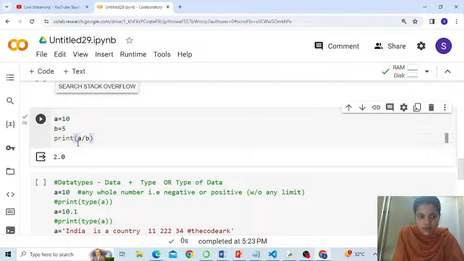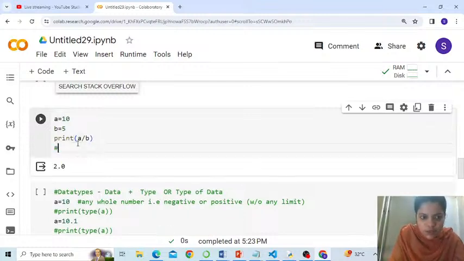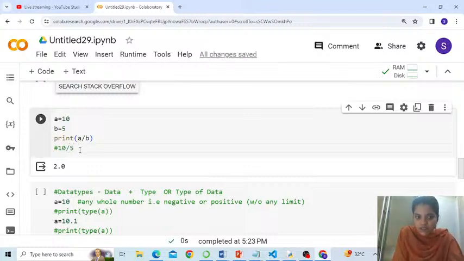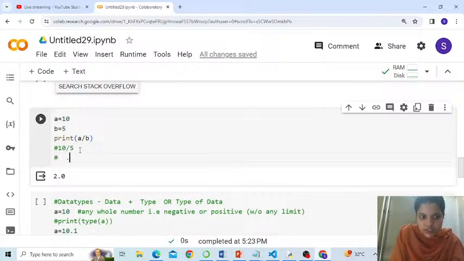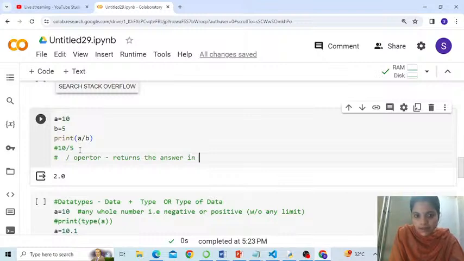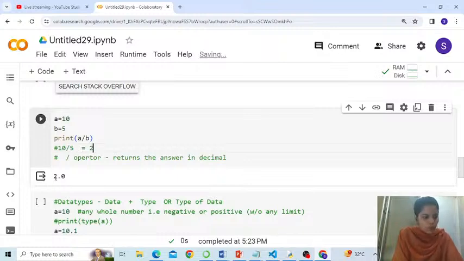Now you see one thing. A divided by B means 10 divided by 5, basically. So whenever we make use of this division operator, it actually returns the output, that is the answer, in decimal, that is float. That means 10 divided by 5 is equal to 2, but it doesn't return 2, rather it says 2.0. I hope you got my point. Is that okay? Fine.